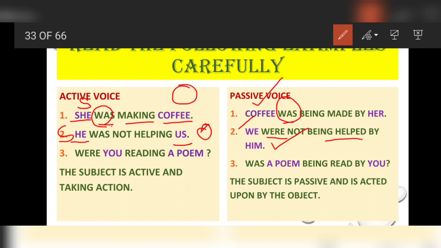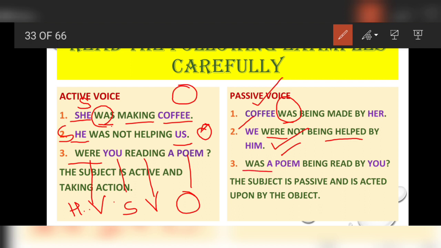Third example, helping verb in the beginning of the sentence. So it is an interrogative sentence. After helping verb, subject, then verb, then object. Obviously now object will come at the forefront, but before that we will use the helping verb.